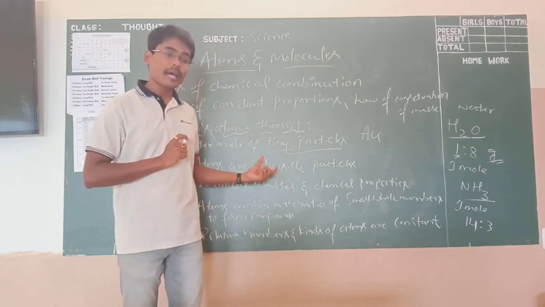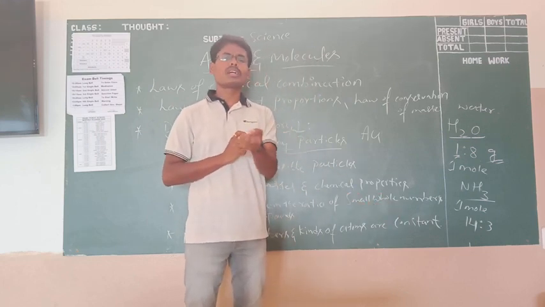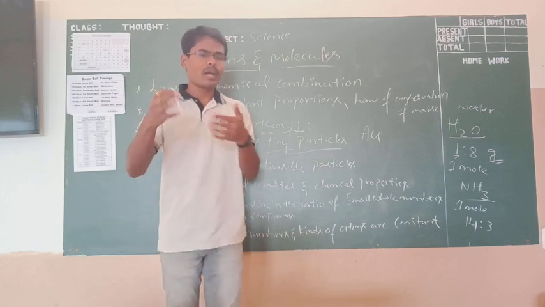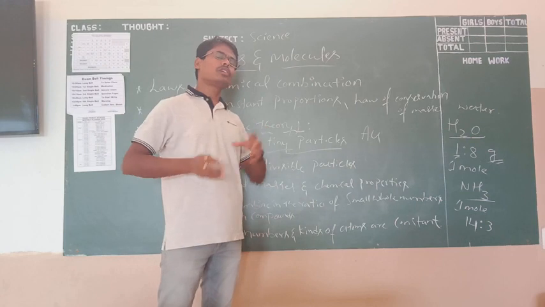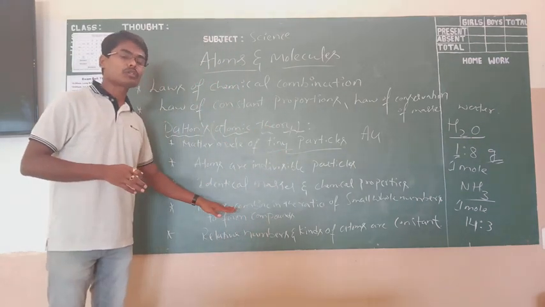For that reason, I have written here small whole numbers. You know whole numbers? They start from 0, like that, 1, 2, 3, 4, 5. Very few numbers combine to form a particular compound. This is the fourth postulate.